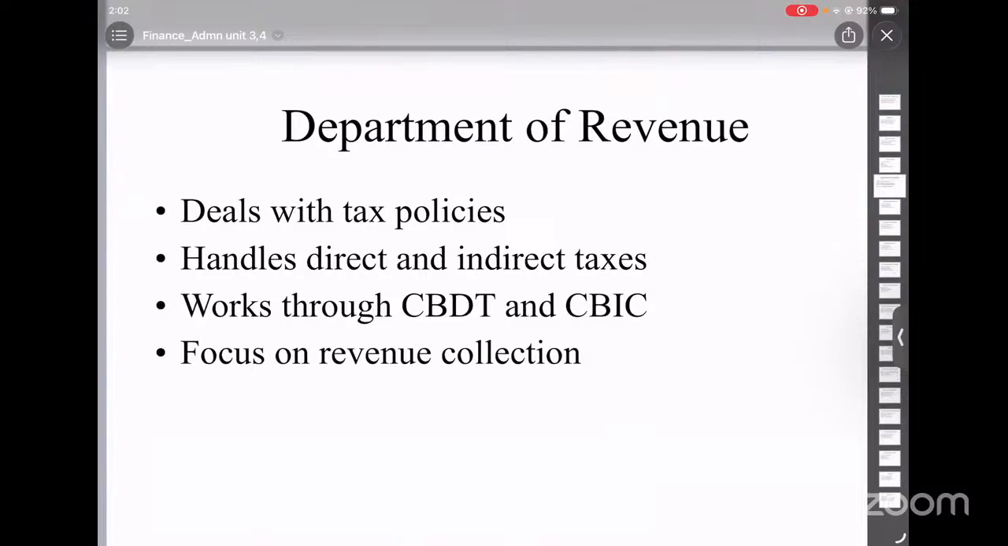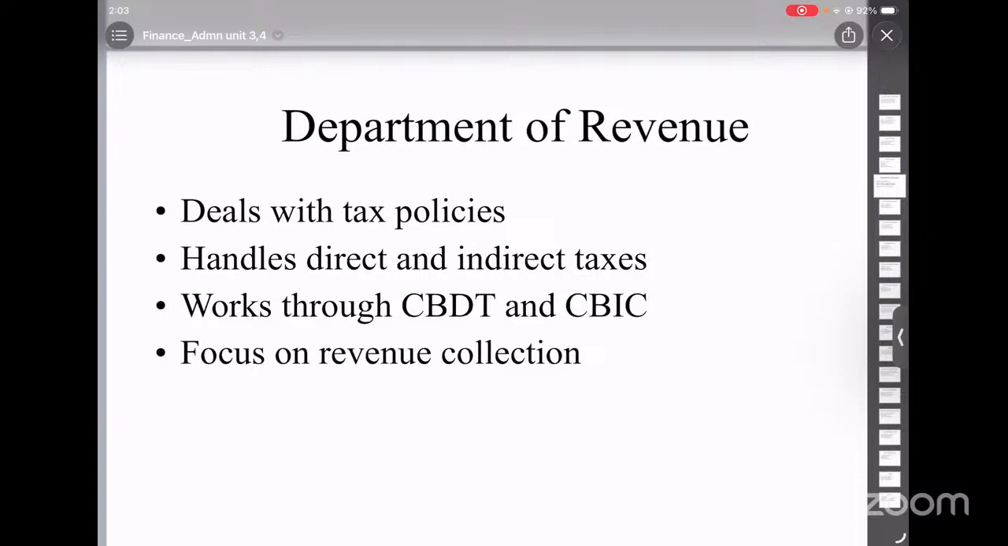The Department of Revenue deals with all matters related to taxes and revenue collection. It handles both direct taxes and indirect taxes. It also deals with customs, excise duties, and income tax. This department advises the government on tax policies. It also works on improving tax laws.